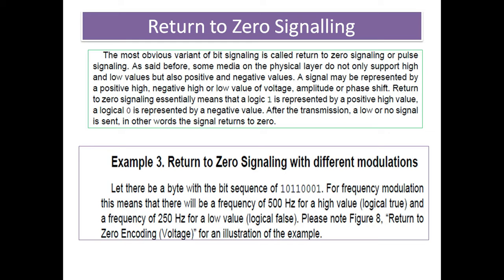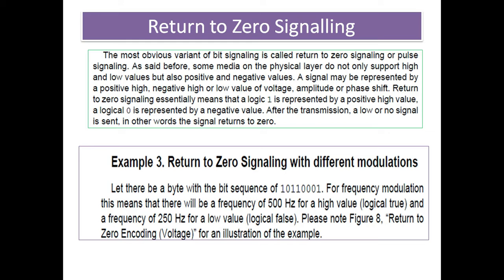There is return to zero signaling. Basically, the most obvious variant of bit signaling is called return to zero signaling or pulse signaling. When the transition happens from 1 to 0 and 0 to 1, the receiver is initiated. And as said before, some media on the physical layer do not only support high and low values but also positive and negative values.